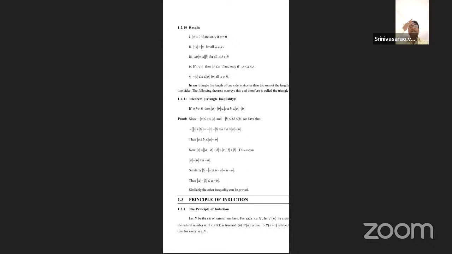This is 1.2.11, the triangle inequality. In the examination, this question is one of the short answers. Triangle inequality 1.2.11: if A, B are any two real numbers, absolute means modulus. Here A and B are any two real numbers, then the absolute value of mod A minus mod B is less than or equal to the absolute value of A plus or minus B, and again it is less than or equal to mod A plus mod B. Now this concept must be based upon the meaning of absoluteness.